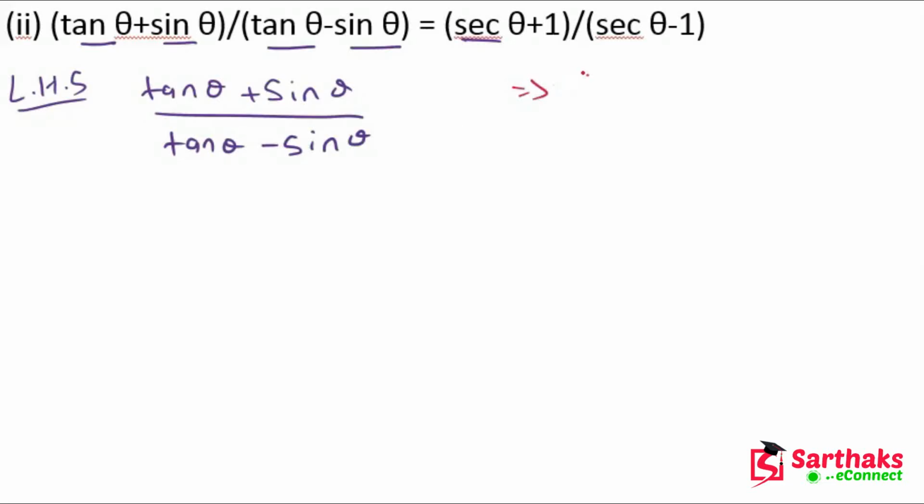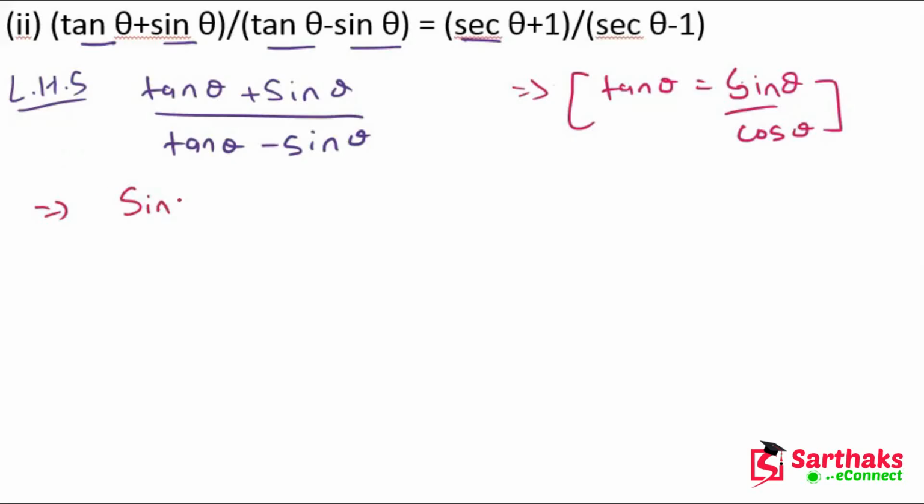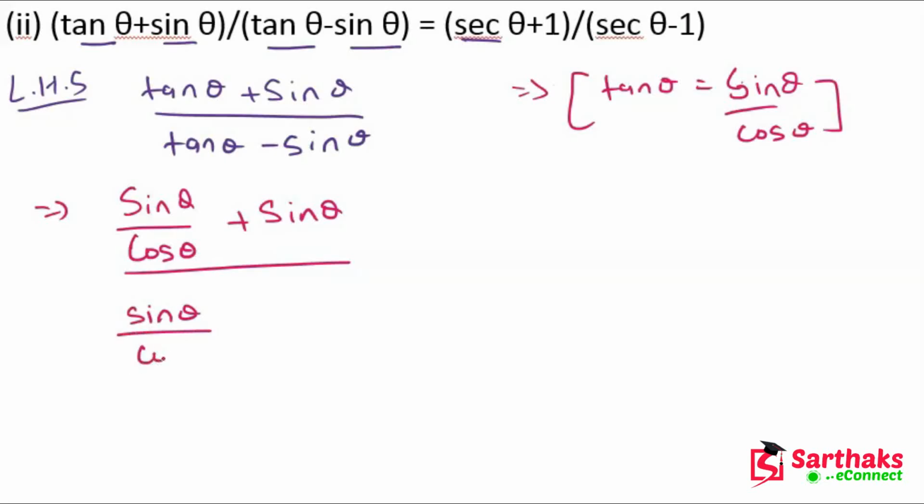So we know that tan theta is equal to sin theta upon cos theta. So now we can put, this will become sin theta upon cos theta plus sin theta, divided by sin theta upon cos theta minus sin theta.